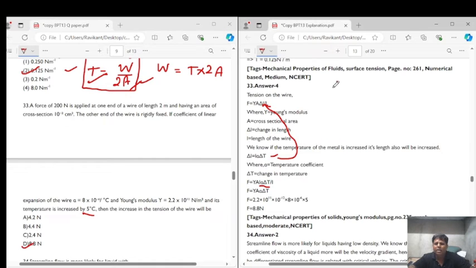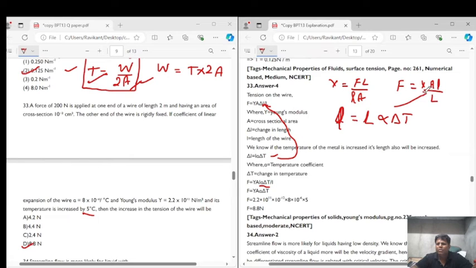What we have done is, again, Y is equal to F into L upon small l into A. So from here we can say that F is equal to Y into A into small l upon capital L. This is because of the force applied, and because of the change in temperature we have change in length equal to initial length into alpha delta T. So when we put this value of small l here, we get F equal to Y into A into L alpha delta T upon L. This L and L go off.